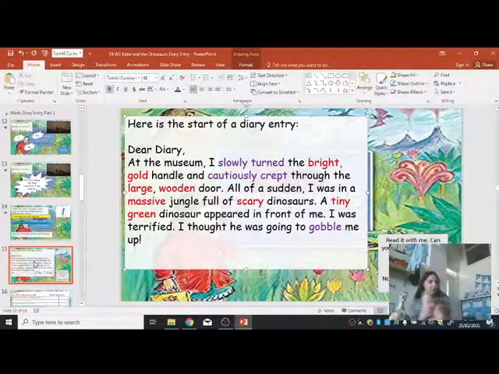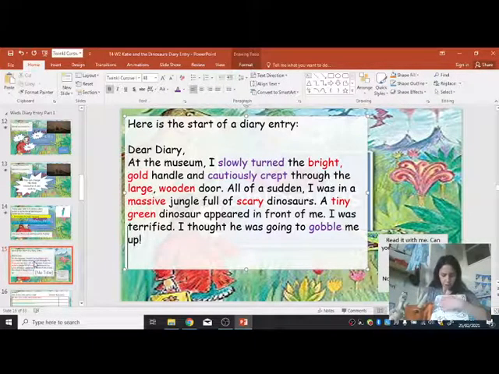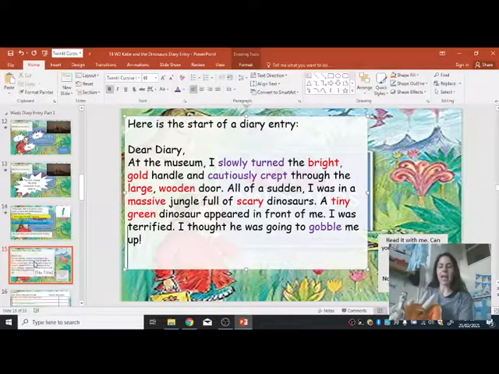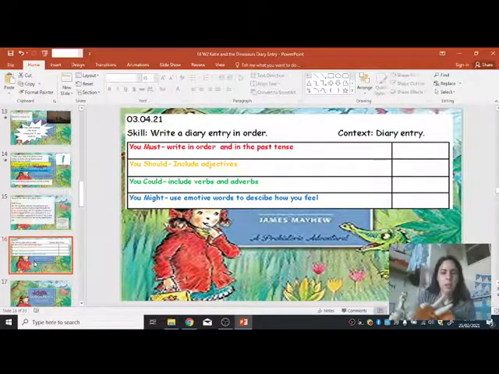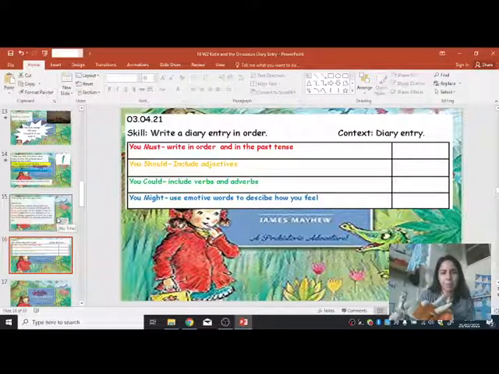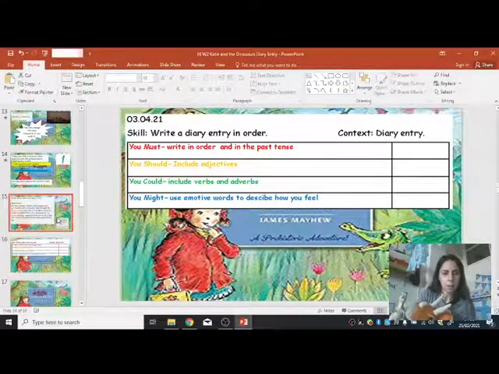If you wanted to write completely your own, then you can just use your story map, and we are just using those first two pictures, remember, we're not going up to the hill yet. Okay. This is your must, should, could and might. So just remember that as you go. Write in order and in the past tense, include adjectives, include verbs and adverbs, and can you describe how you feel as a might? Okay, so I'm going to go back to this screen now.